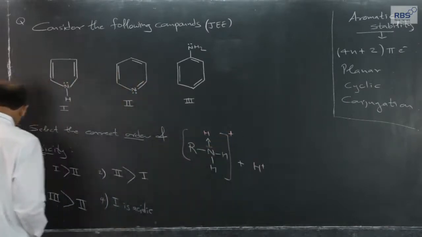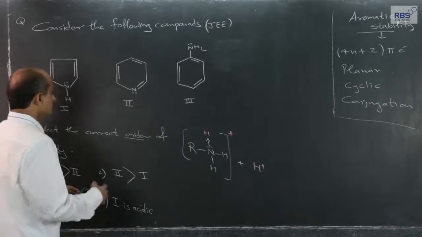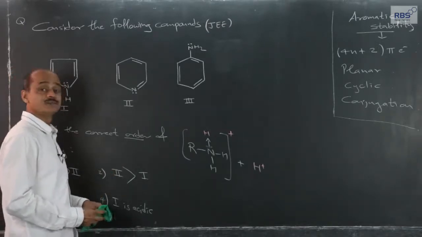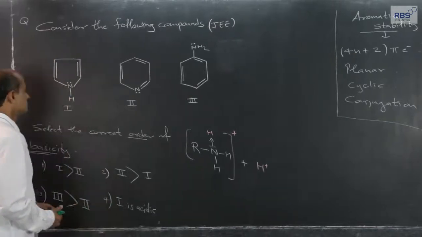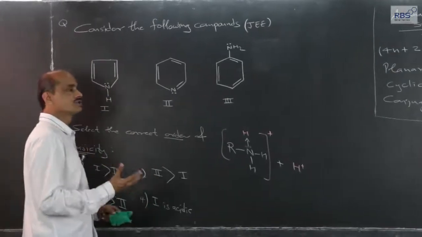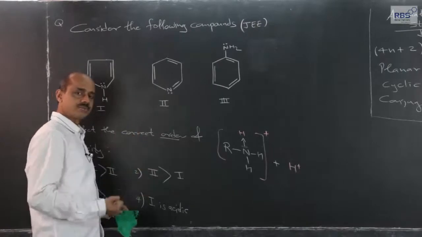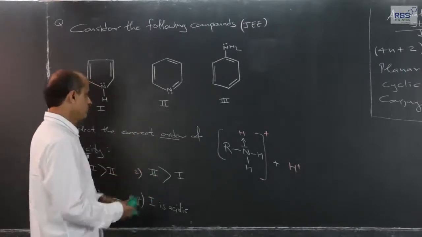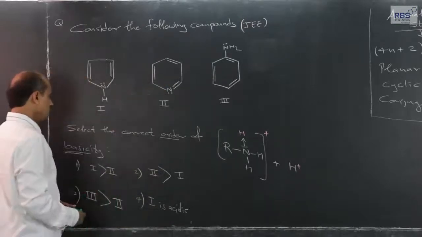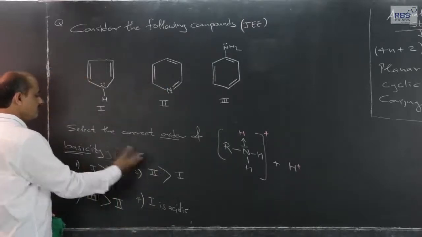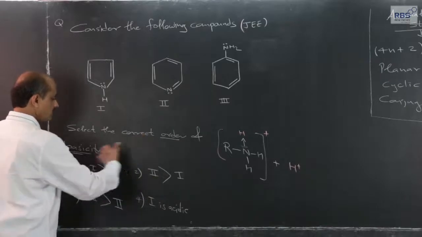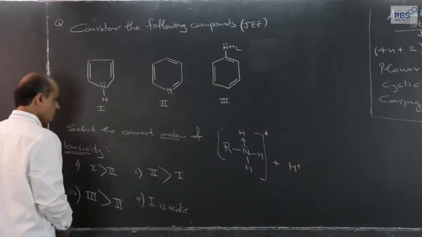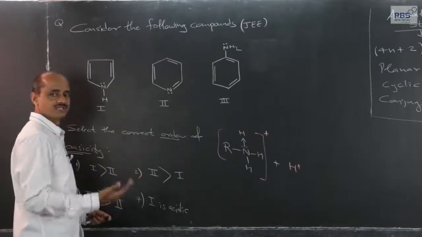So, according to Lewis theory, lone pair donors are Lewis bases, and according to Bronsted-Lowry theory, proton acceptors are bases. By using both definitions, these are bases. Which among these 4 options is correct means we should know which is most basic, which is least basic.